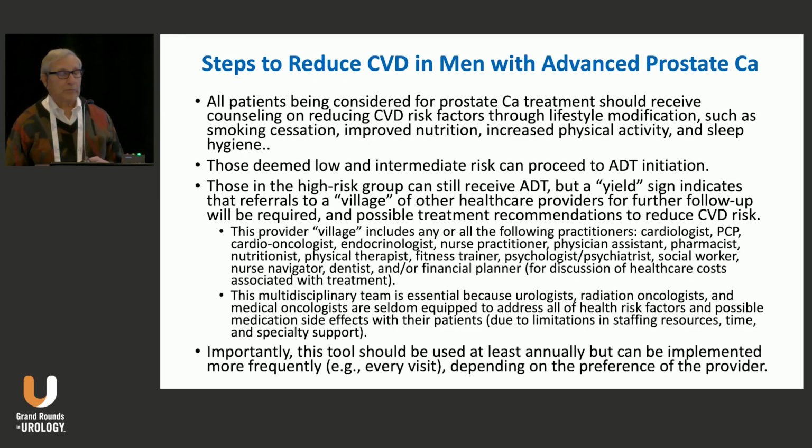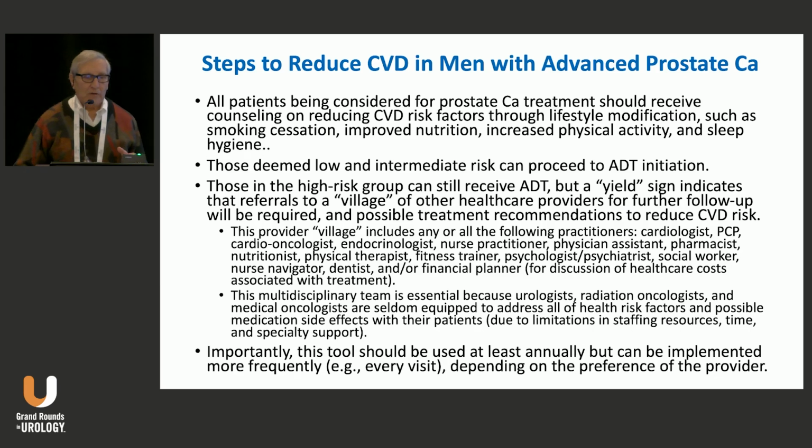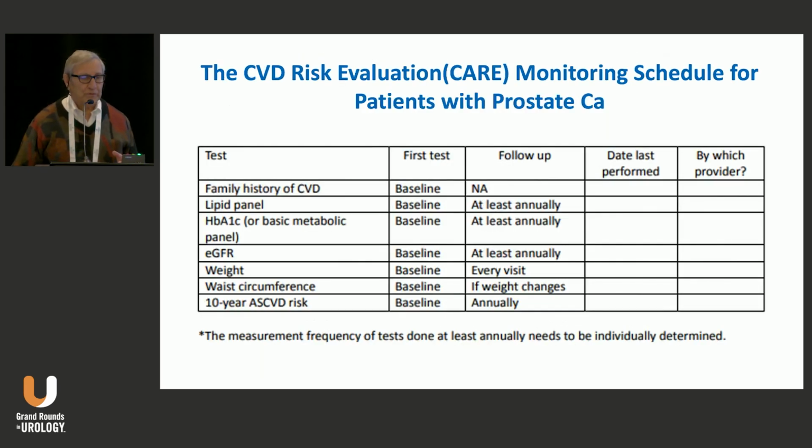And here's what we recommend to be an annual follow-up of the family history if it existed and wasn't before. Lipid panel should be done annually. An A1C or a basic metabolic panel. EGFR should be assessed annually. That's current guidelines. Waist circumference measured if changing, and a 10-year risk carried out in people who do not have known disease.